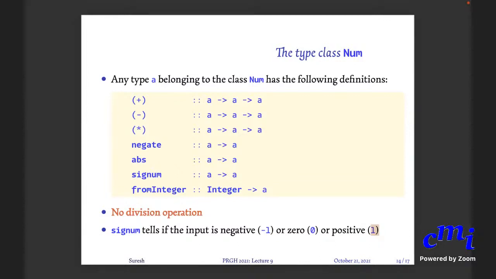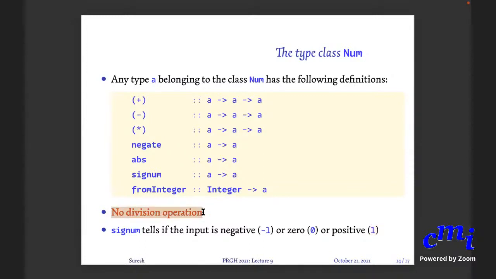So some of the exercises that you had to do, you might have had to convert something from integer to some float or whatever, and then convert it back to integer. So there is always this function, fromInteger; you can convert to any numeric type. Importantly, no division operation.